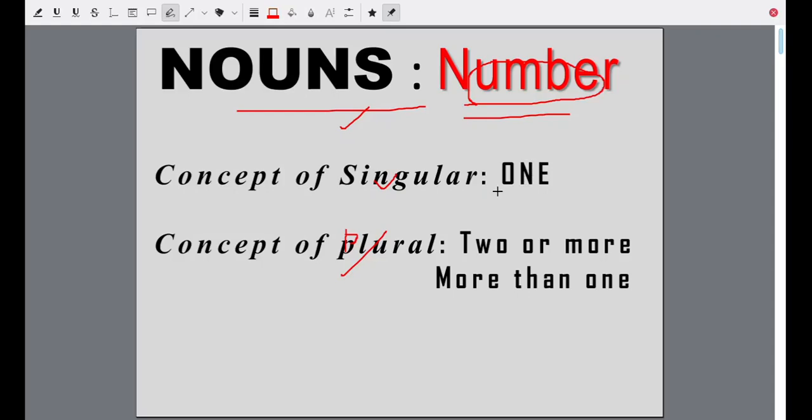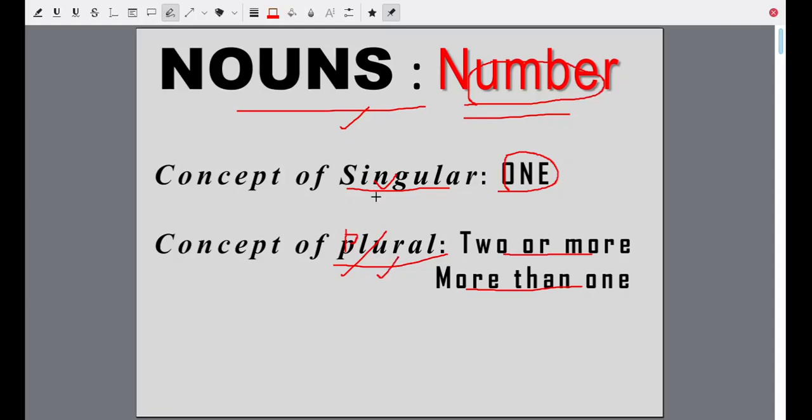So in grammar, singular means single or one. One object, one person, one place, one thing, that is singular. And more than one, that is 2 or 3 or 4 or 5 or more, is plural. One is singular, more than one is plural. So if it is 2, then also it is plural. If it is 3, then also it is plural. If it is 100, then also it is plural. And if it is 1, it is singular.